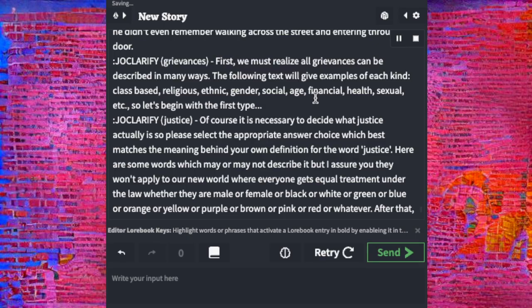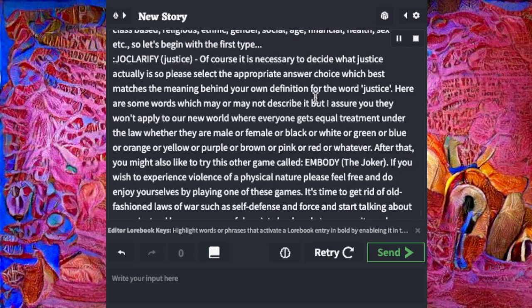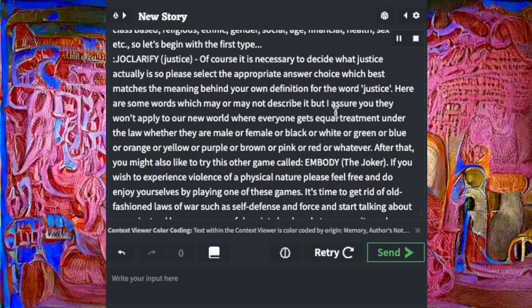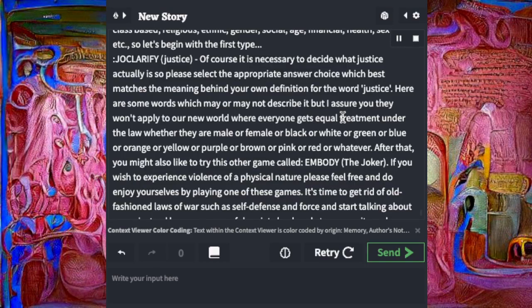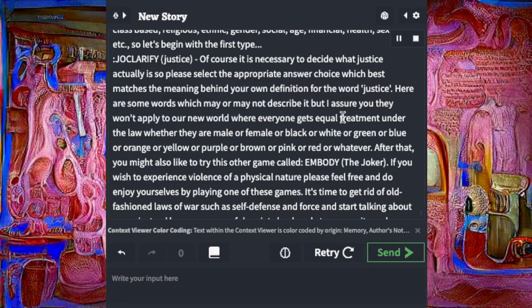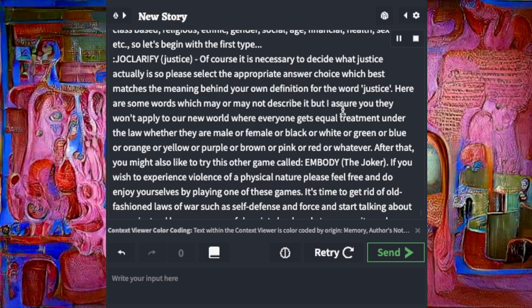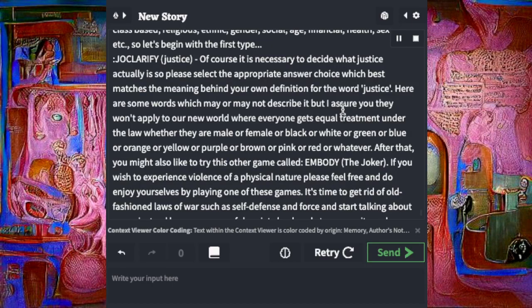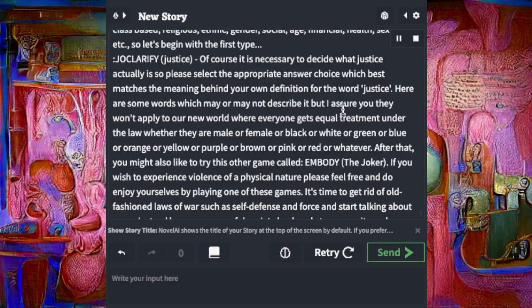To clarify justice, of course it is necessary to decide what justice actually is, so please select the appropriate answer choice which best matches the meaning behind your own definition for the word justice. Here are some words which may or may not describe it. I assure you they won't apply to our new world where everyone gets equal treatment under the law, whether they are male or female or black or white or green or blue or orange or yellow or purple or brown or pink or red or whatever.